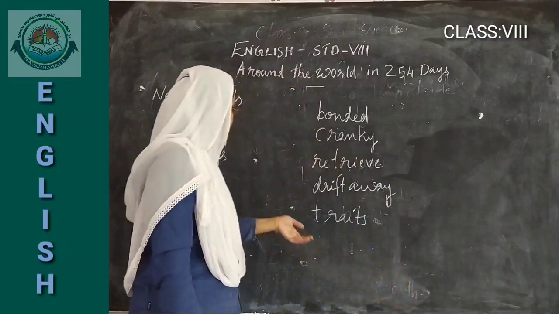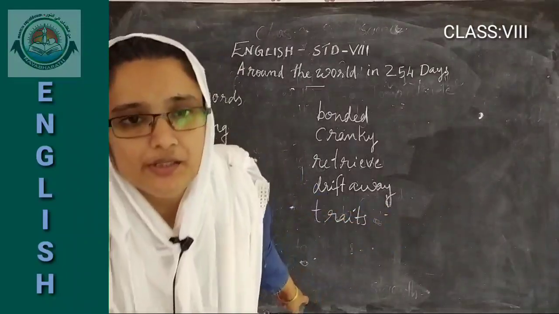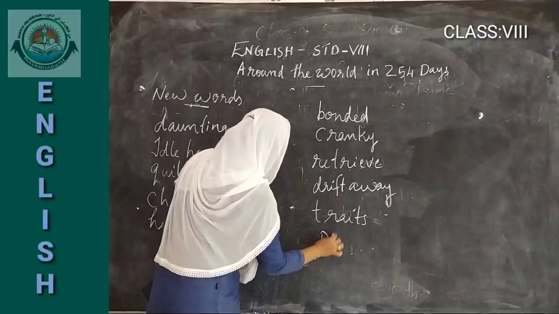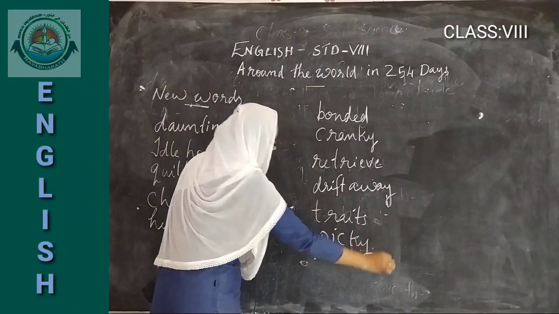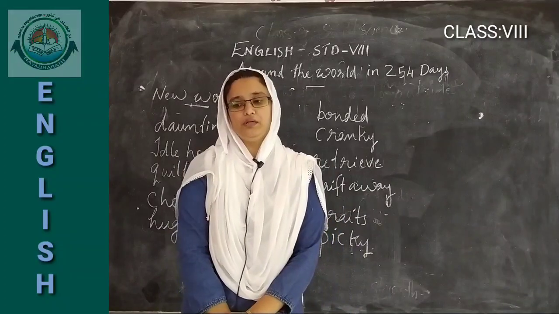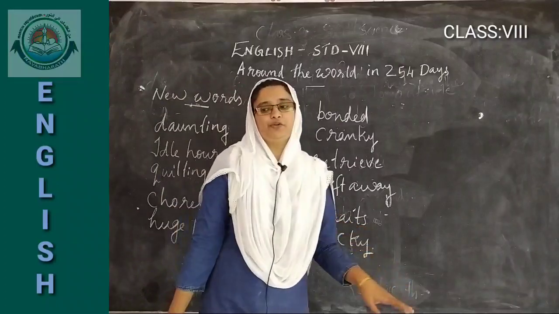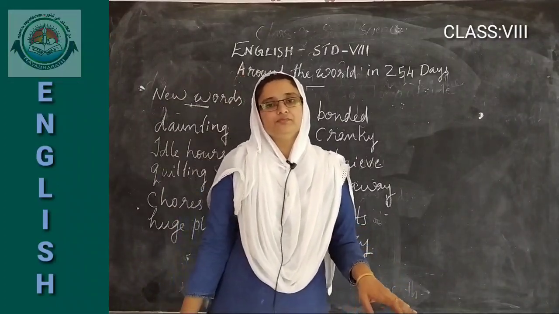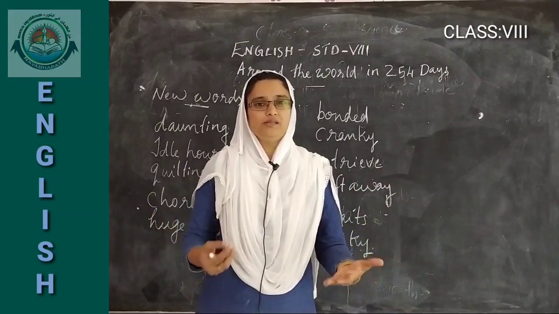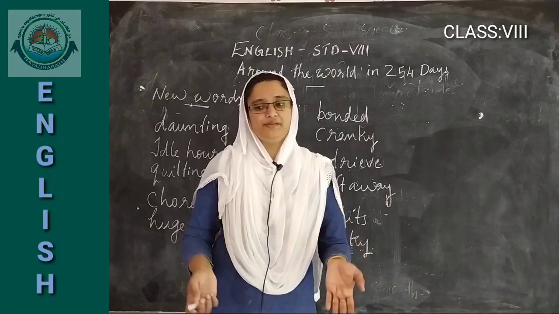Then picky. No, I didn't write the word picky. Picky also I need to write. What is meant by picky? Particular. Picky means particular. The last word I have, traits. What are traits? Traits means qualities in one's character, good qualities or bad qualities of someone's character.